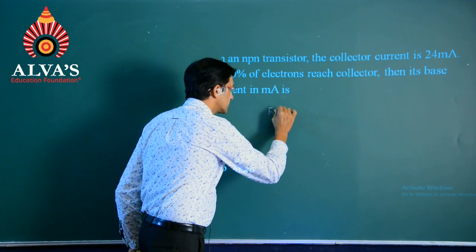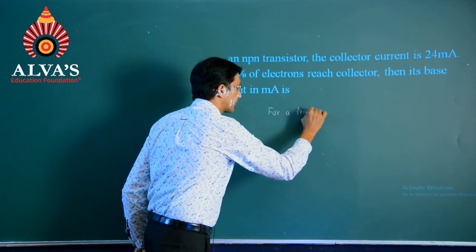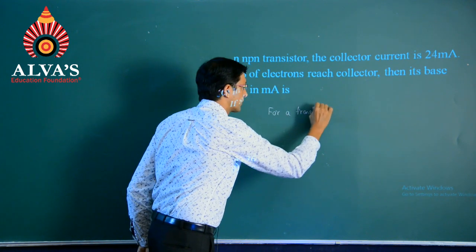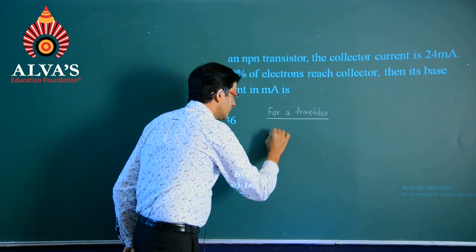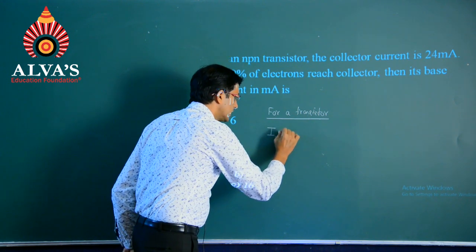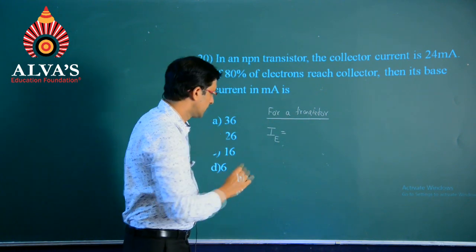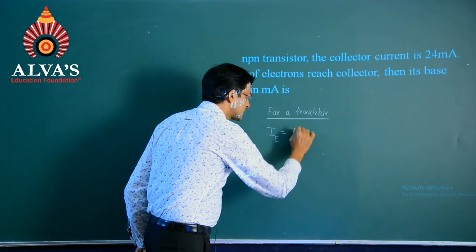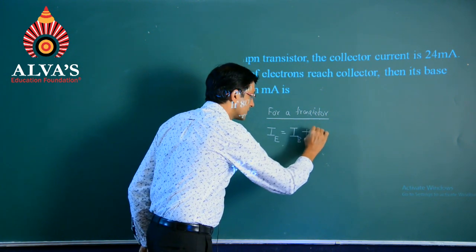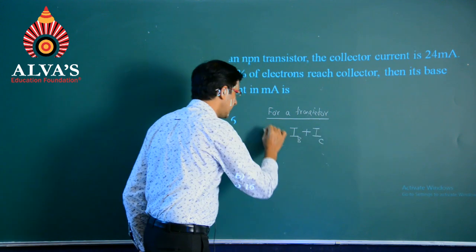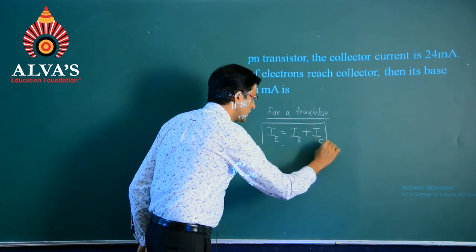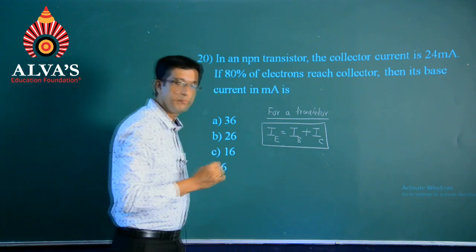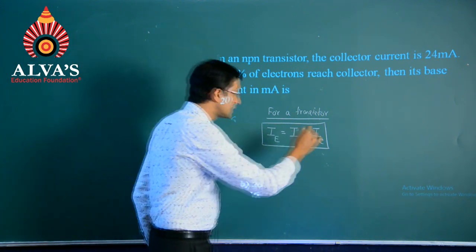So, for a transistor, there is a relation which is represented like this: emitter current is equal to the sum of base and collector current, IE equals IB plus IC.